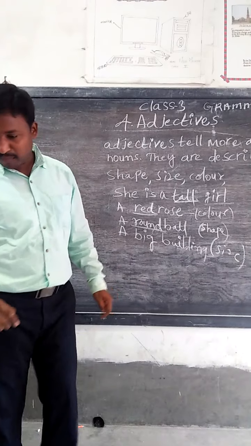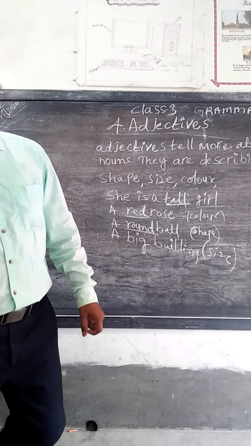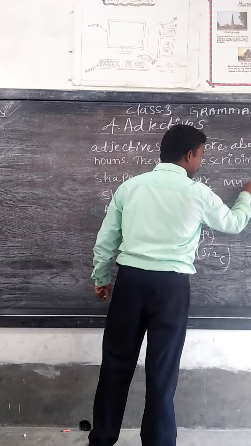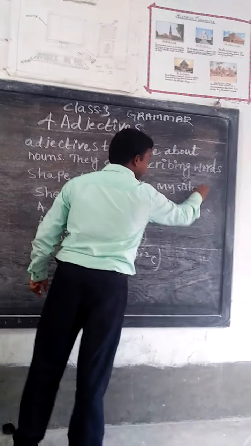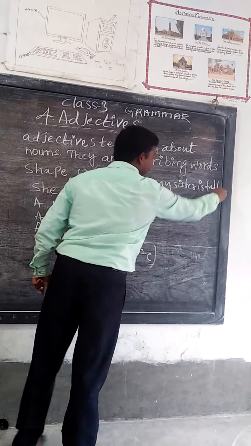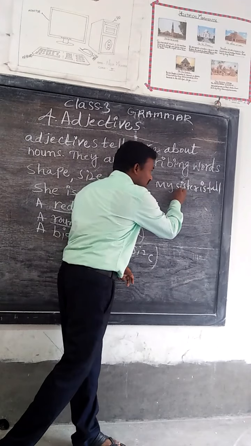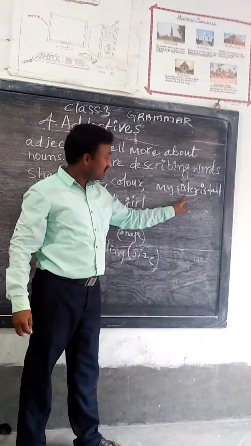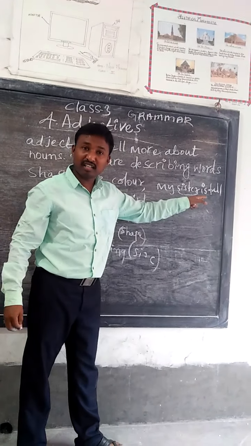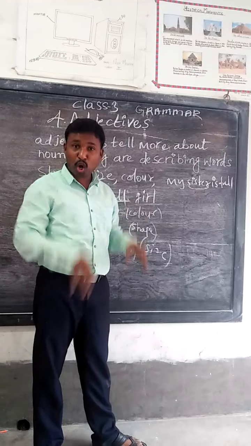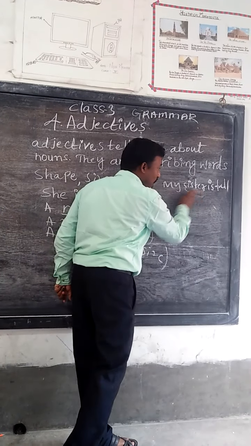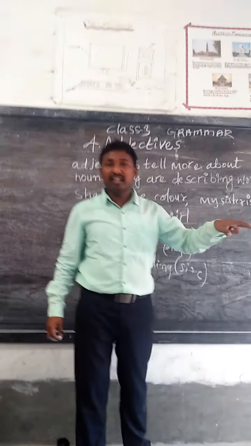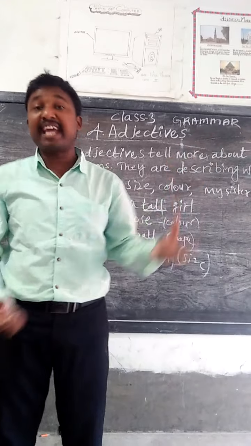Let us take another example. My sister is tall. My sister is a noun. But how is my sister? Is my sister short or tall? My sister is tall. It describes the noun. It highlights the noun.